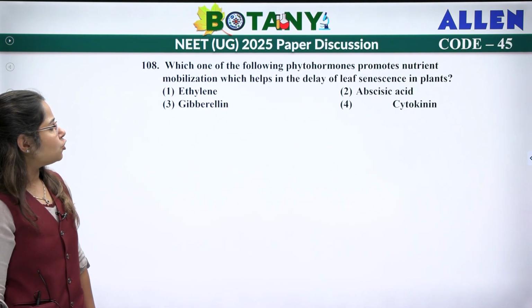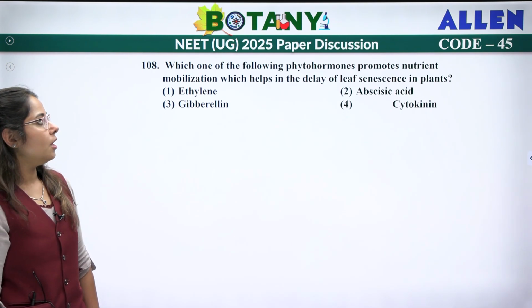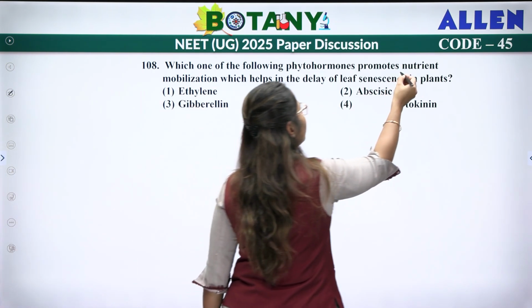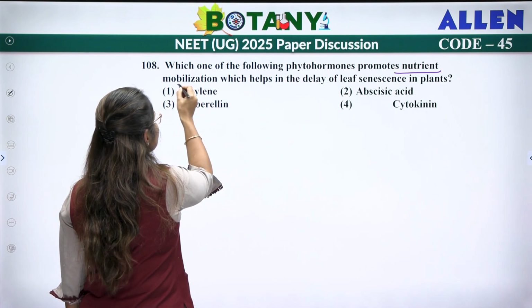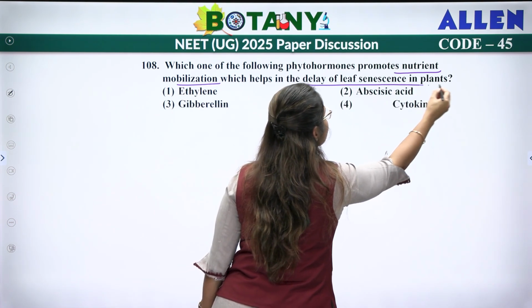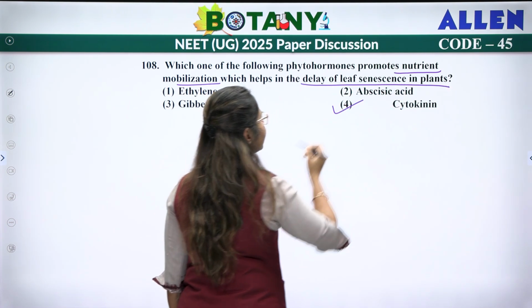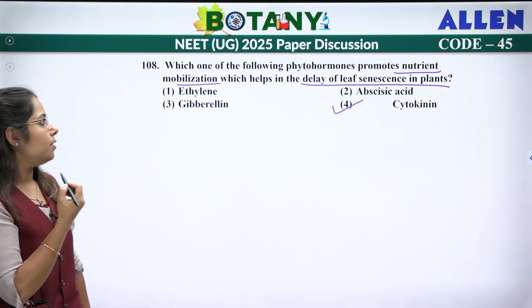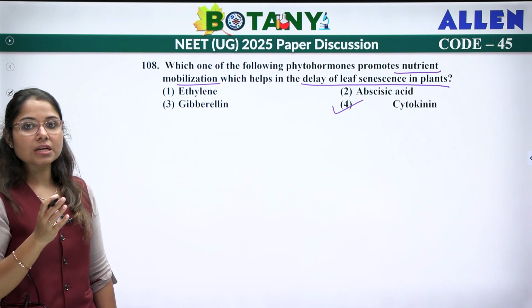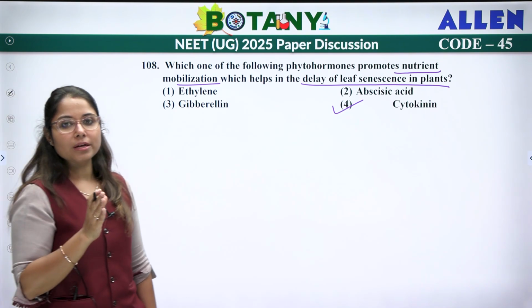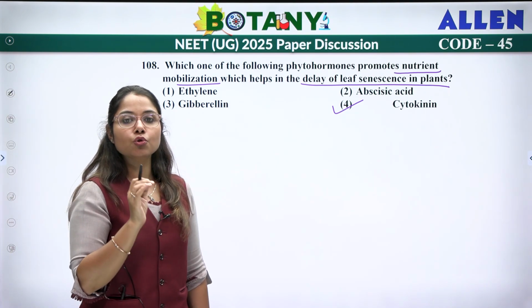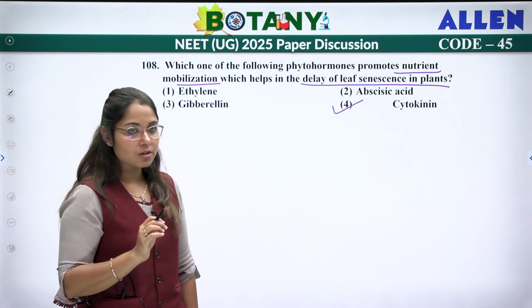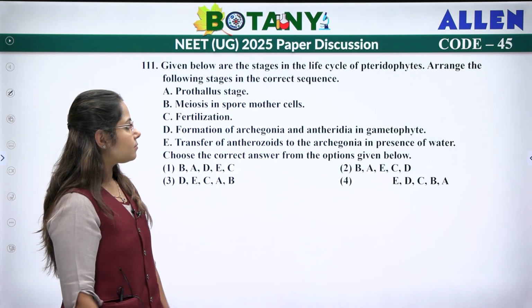Next. Which of the following phytohormones promote nutrient mobilization, which helps in delay of senescence? That will be your cytokinin. Now, delay of senescence can occur in case of gibberellin also, but when we say nutrient mobilization, it will be only because of cytokinin. So the answer for this is cytokinin.